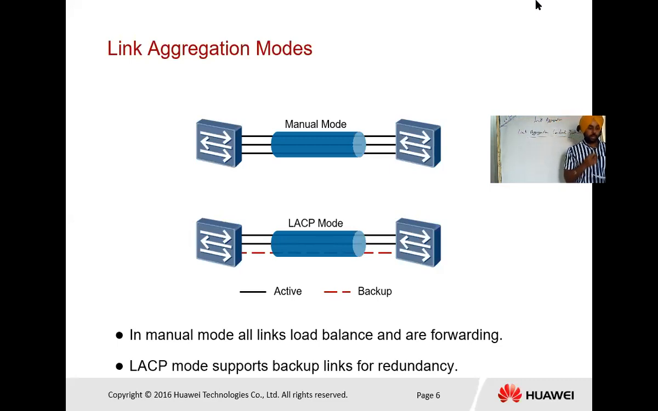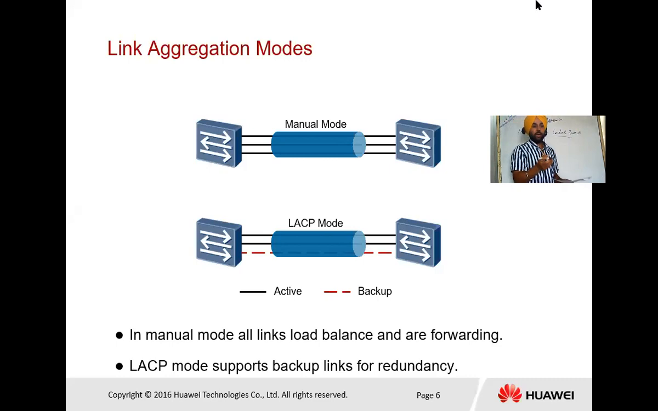When we are talking about LACP mode, in that case a backup link is there, and this acts as an aggregation layer. So only two links act as active links and one as a backup. So only in LACP mode can you create active and backup links. Maximum 8 links can be connected in both modes.